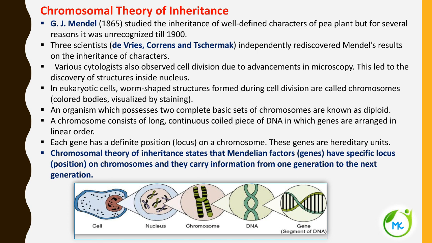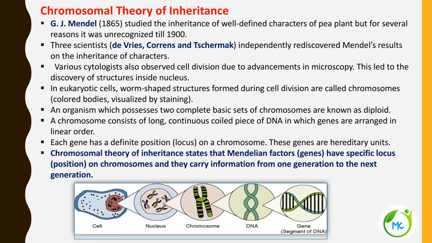Chromosomal theory of inheritance. In 1865, Gregor Johann Mendel studied the inheritance of well-defined characters of the pea plant. But we all know his experiments were not recognized till 1900.